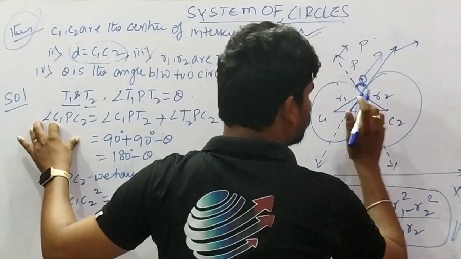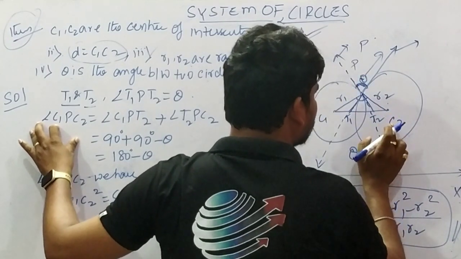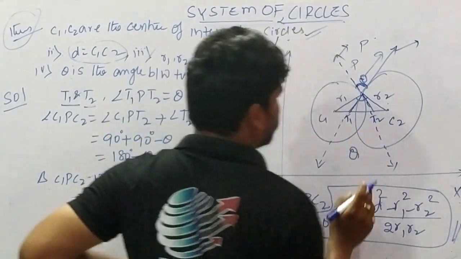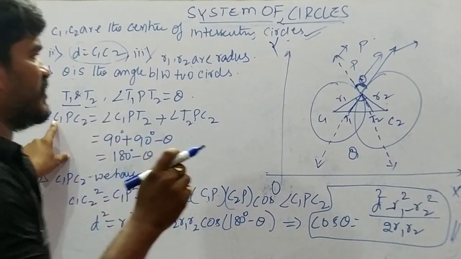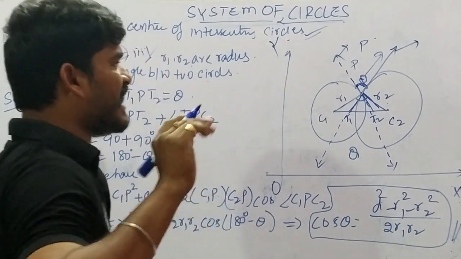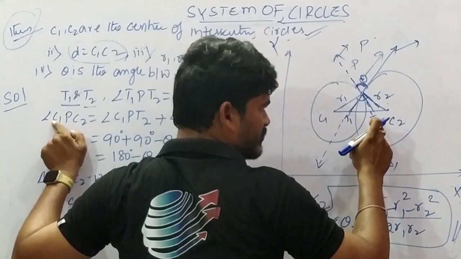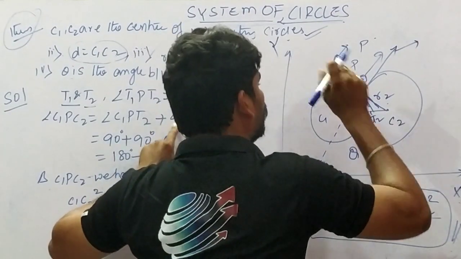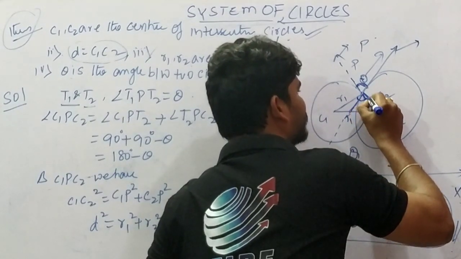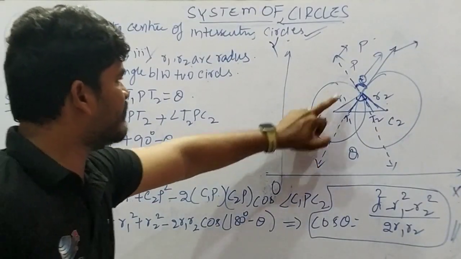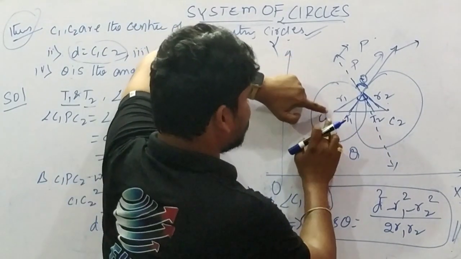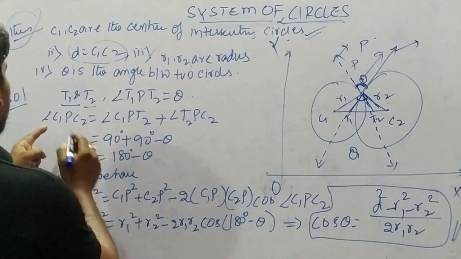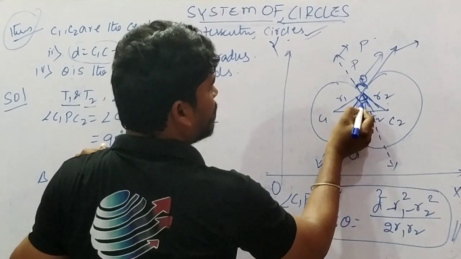Angle C1 P C2 is equal to, in the same way, angle C1 P T2 plus angle T2 P C2. Observe here: angle C1 P C2 equals angle C1 P T2 plus angle T2 P C2, both angles together. Therefore, what is this angle? This angle is theta.